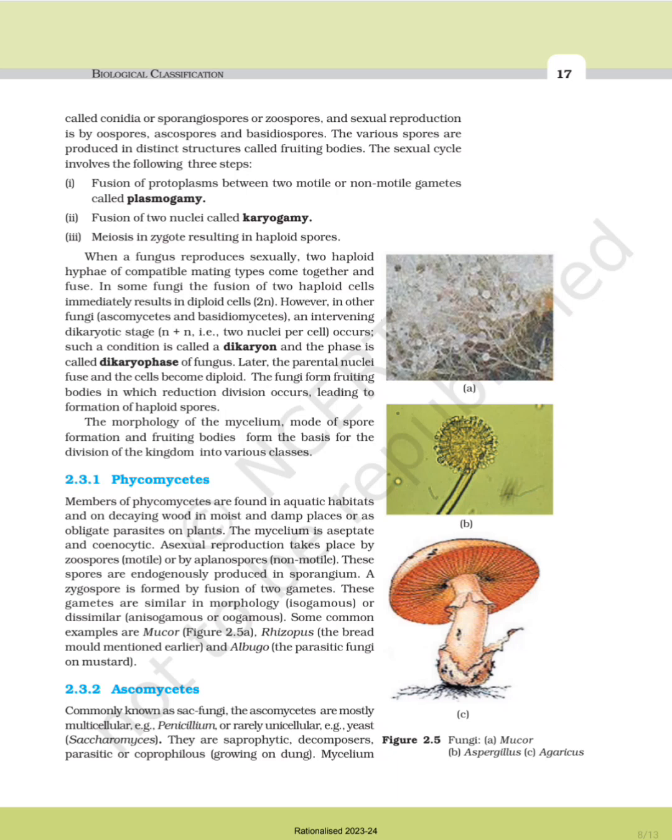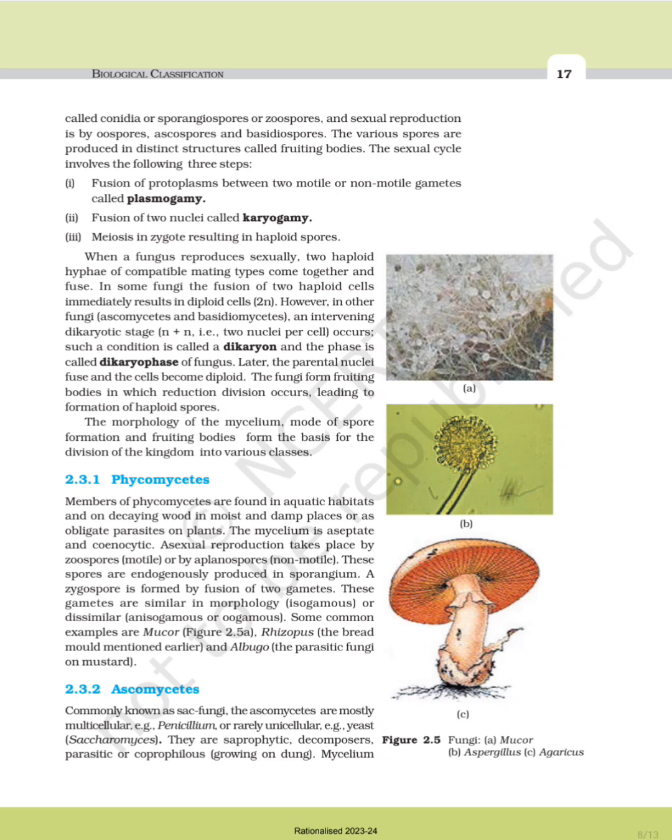When a fungus reproduces sexually, two haploid hyphae of compatible mating types come together and fuse. In some fungi, the fusion of two haploid cells immediately results in diploid cells (2n). However, in other fungi, Ascomycetes and Basidiomycetes, an intervening dikaryotic stage (n+n, that is, 2 nuclei per cell) occurs, and such a condition is called a dikaryon, and the phase is called the dikaryophase of the fungus.